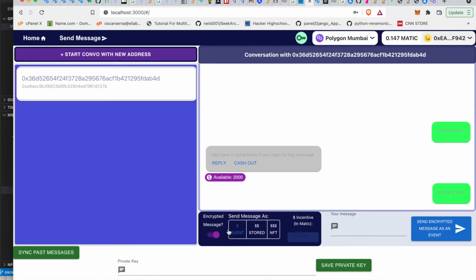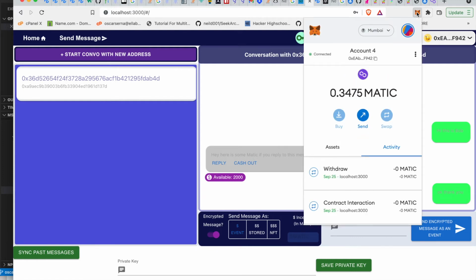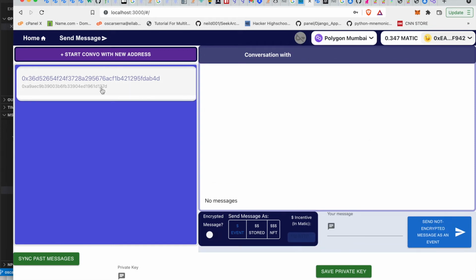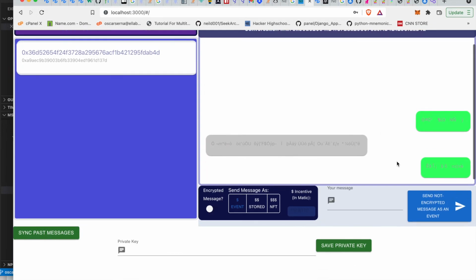Now you have noticed that I can send messages encrypted and decrypted, and the reason I can do this is because I have plugged in my private key. For right now, this is a web application, but it's going to be a browser extension like MetaMask, so we can store the private key permanently in a safe way, just like MetaMask does. But if you don't want to plug your private key in, you still can use the application. You can just not encrypt messages. The way you're going to see this is just encrypted messages over here.